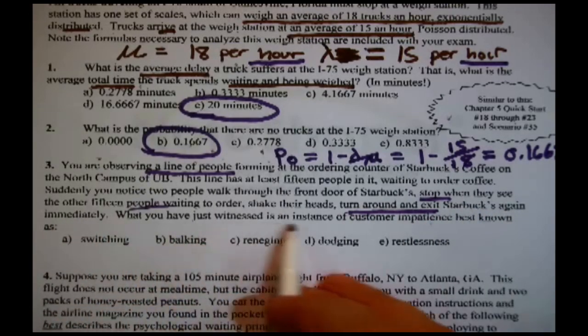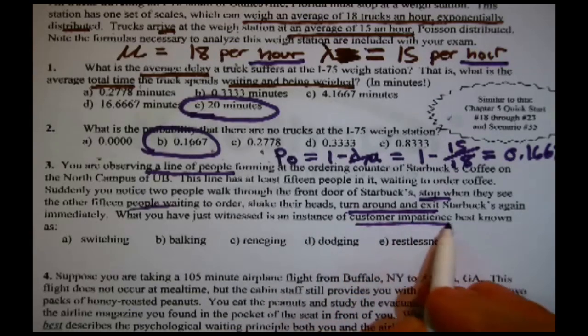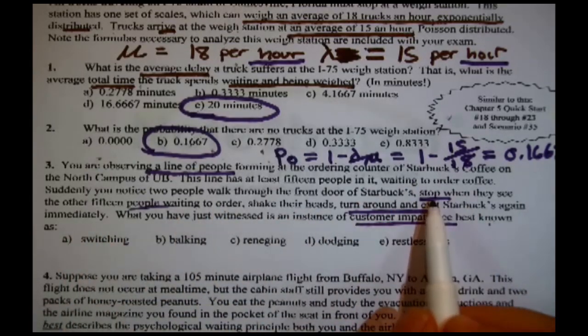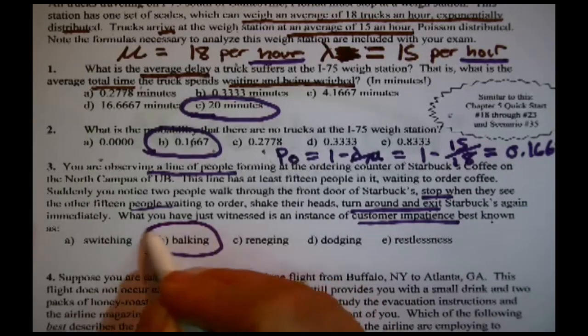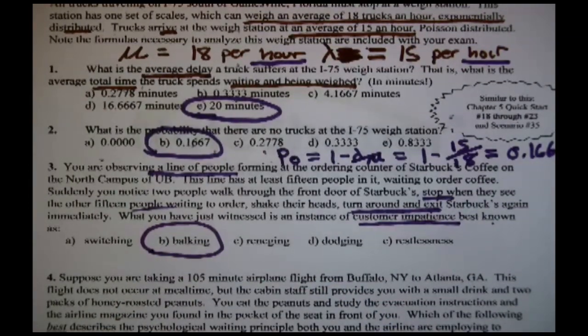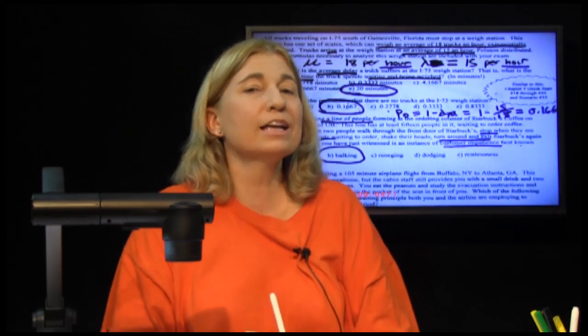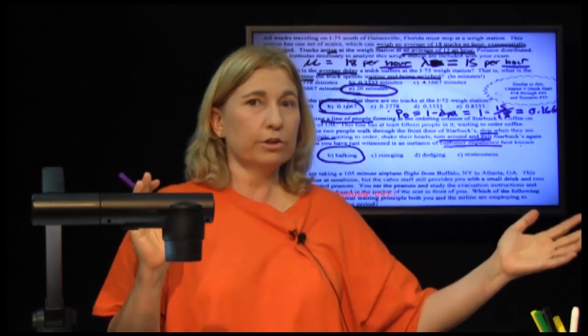Suddenly you notice 2 people walk through the front door of Starbucks, stop when they see the other 15 people waiting to order, shake their heads, turn around, and exit Starbucks again immediately. What you have just witnessed is an instance of customer impatience, best known as, what is the term for that? They saw the people in line, stopped, turned around, and left. That is described as balking. The test was they never joined the line, and that is very much what was described there. They just saw when they walked in the door the 15 people and they left. That is known as balking.